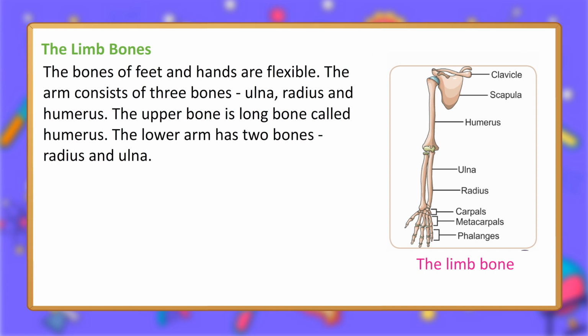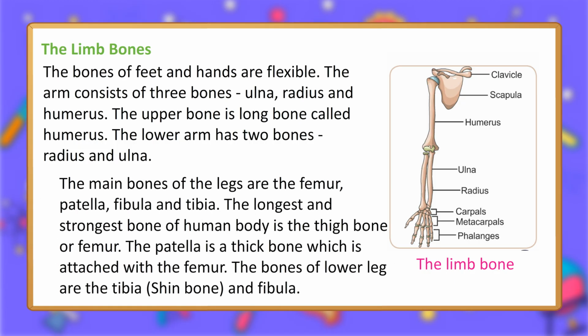The arm consists of 3 bones: ulna, radius and humerus. The upper bone is a long bone called the humerus. The lower arm has 2 bones, radius and ulna.